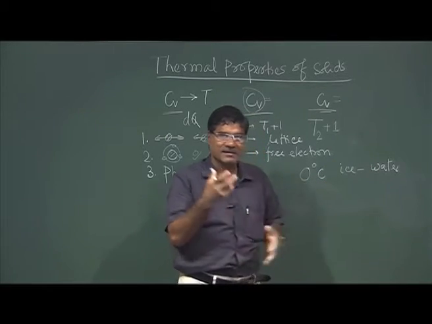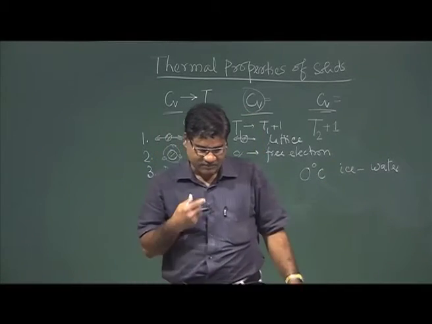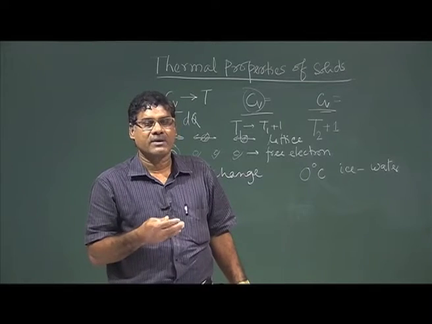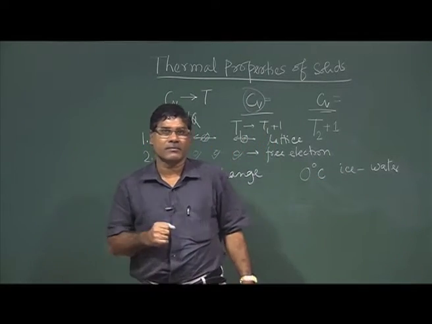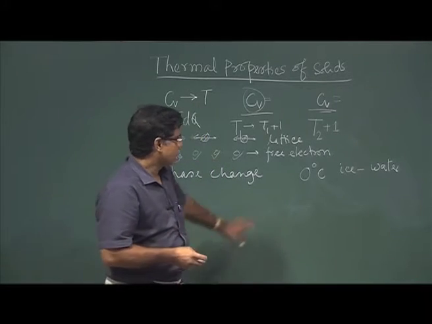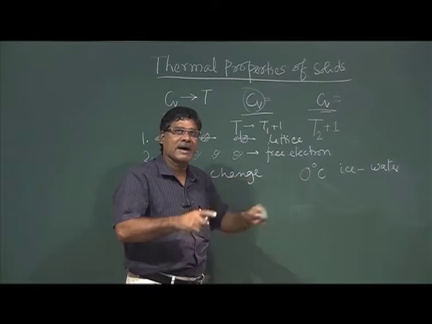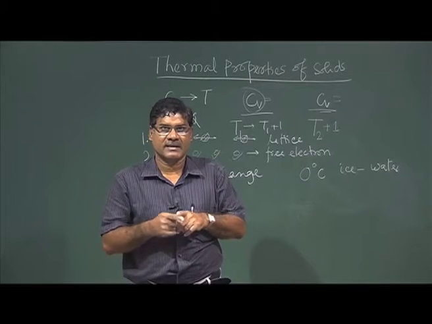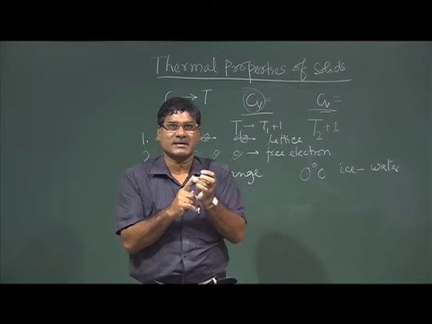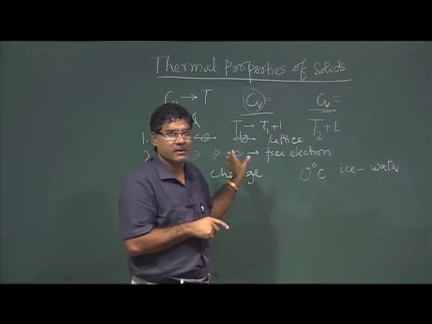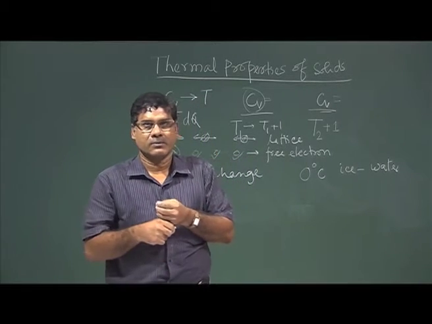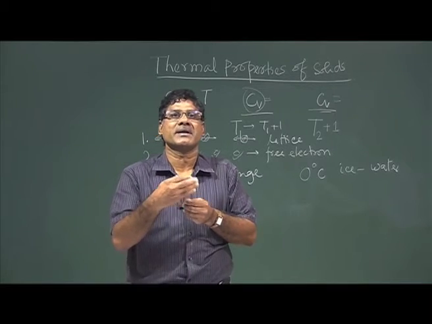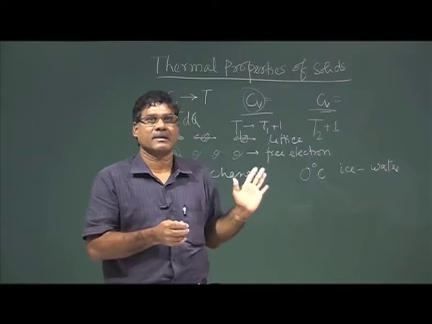So, the amount of heat we require to bring about this phase change is called latent heat. So, that you know, but one thing is clear, that when there is a phase change, that temperature is different from the other temperatures. At that temperature we need more heat to change 1 degree of temperature than at the other points.